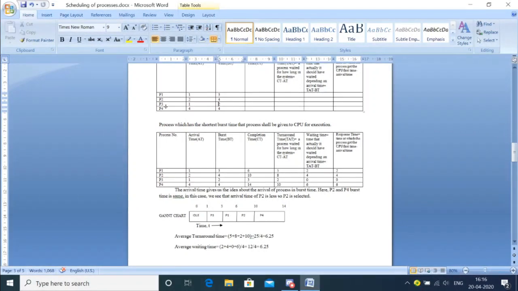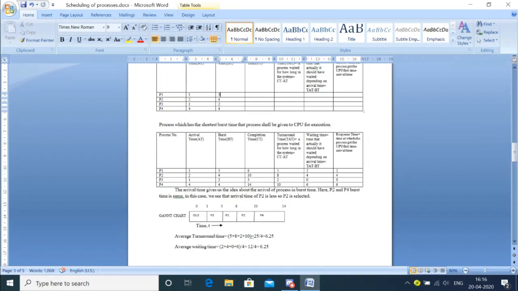Okay, now next we will see who was there in the ready queue at 1 second only. P1 was there in the ready queue, isn't it? And its burst time was how much? 3. So P1 will be loaded into the CPU from the ready queue, and then how many units of time will it need for execution? 3 units. So 3 plus 3 will be how much? 6. So this part will be reserved for P1. Okay, so P1 and P3 are done.